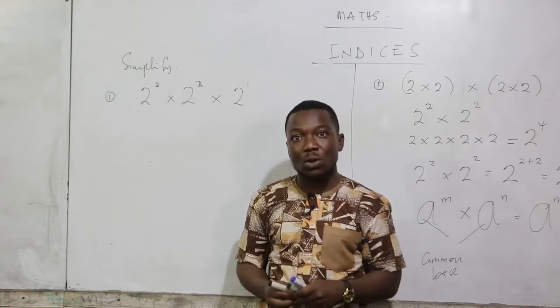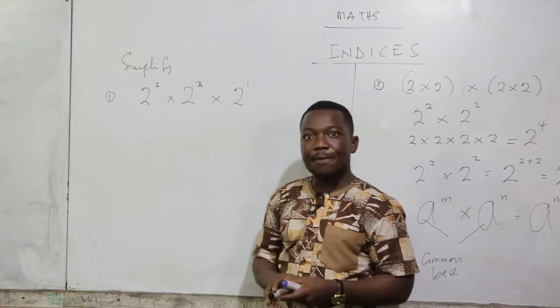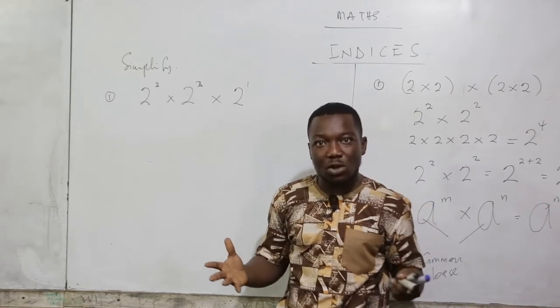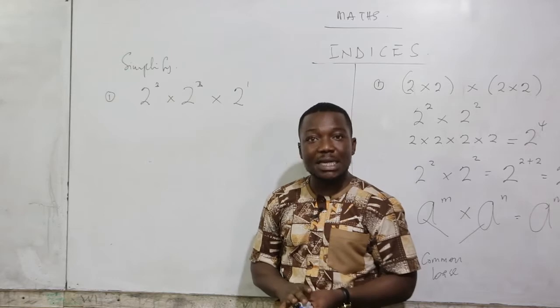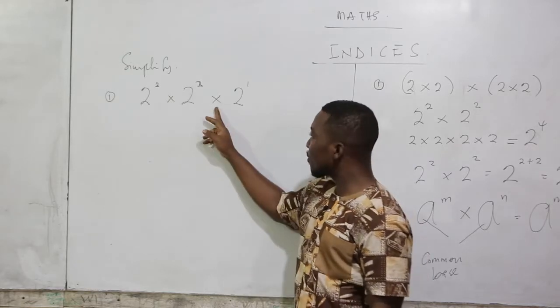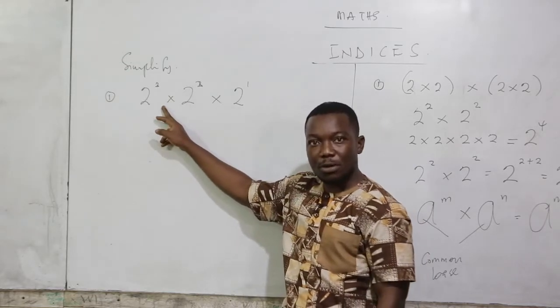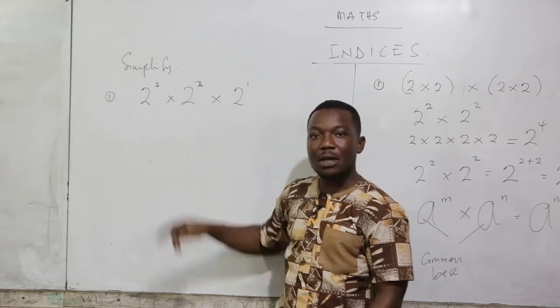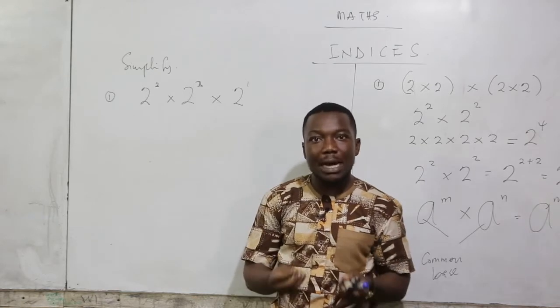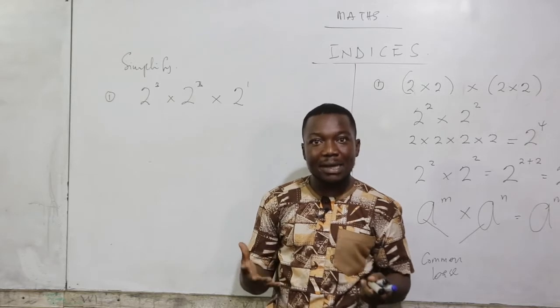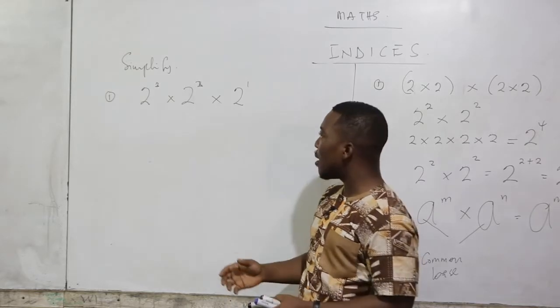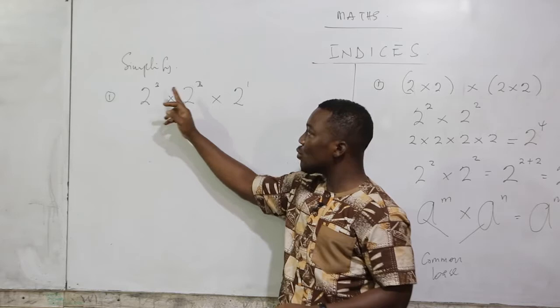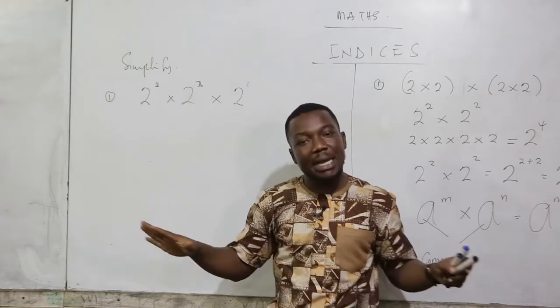Now let's apply the law. Let's look at the features. The first thing is, it's called a product law. Let's see whether the multiplication sign is in effect. Good. The multiplication sign is clear here. The next thing is, look at the bases. Are the bases the same? Wow. 2, 2, 2. The bases are the same. So we qualify to really apply the law here.